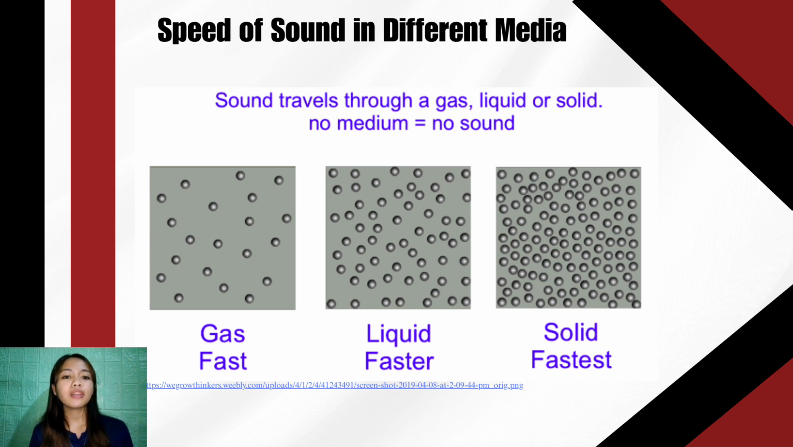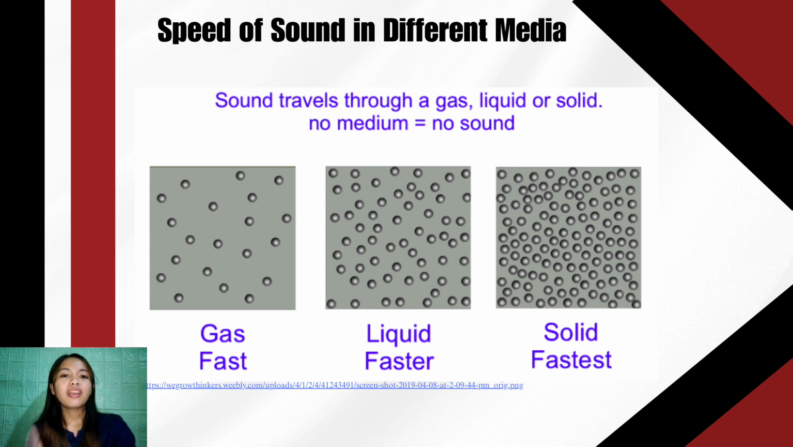In gases, particles are far apart, so collisions happen less frequently. That's why sound is slowest in gases. In liquids, particles are closer together, so vibrations move faster. And in solids, particles are packed very tightly, so energy transfers very quickly, making sound fastest in solids. To summarize, gas is slowest, liquid is faster, and solid is the fastest.